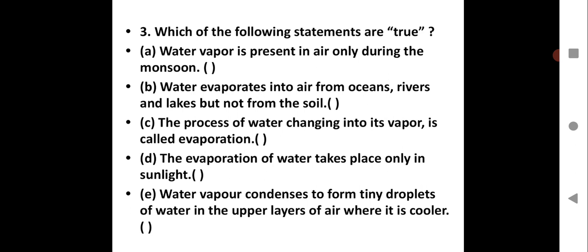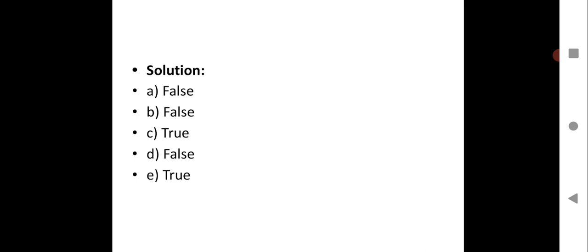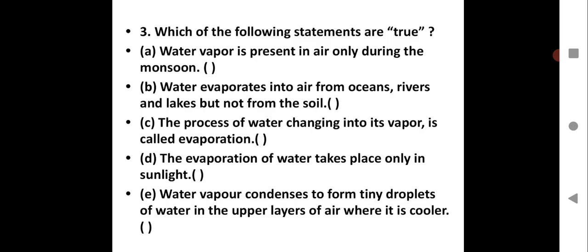Next, water vapor condenses to form tiny droplets of water in the upper layers of air where it is cooler. So water vapor definitely will get condensed into tiny droplets of water when it goes to colder region, that means in the colder atmosphere. So that process is called as condensation of water vapor, and that is true. So please do write all the statements along with true or false. I hope that question number 3 is clear with you all.